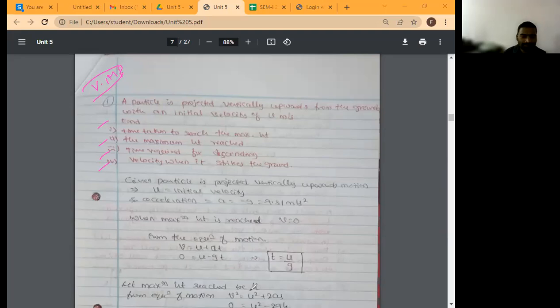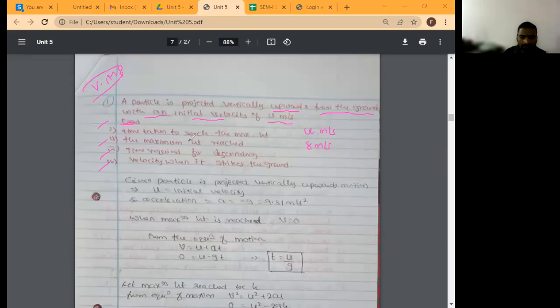A particle is projected vertically upward from the ground with an initial velocity u meter per second, small letter u. Okay, u meter per second. So in place of u he may give 8 meter per second in exam. Any numerical value he may give. Okay, first one, find...